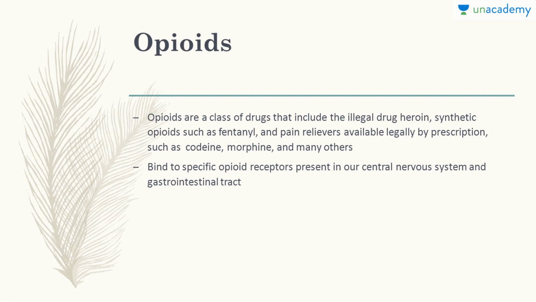So these drugs are all used in the field of medicine, but only on prescription. But people take them without prescription and they abuse them. So just see, there are different kinds of such medicines or drugs which are abused. Mainly they affect the central nervous system or the cardiovascular system.